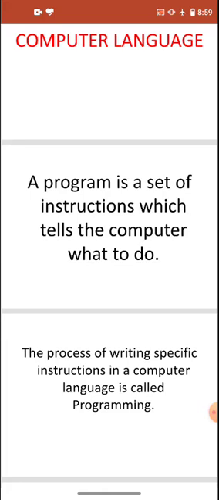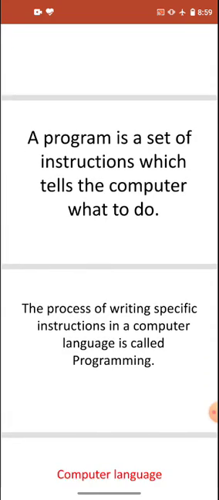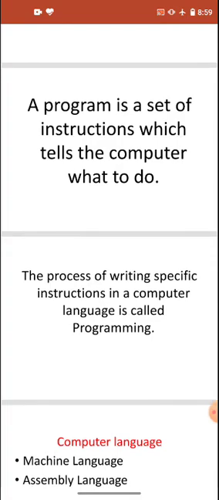The process of writing specific instructions in a computer language is called programming. So when we want to give specific instructions to the computer in a computer language, that is called programming.